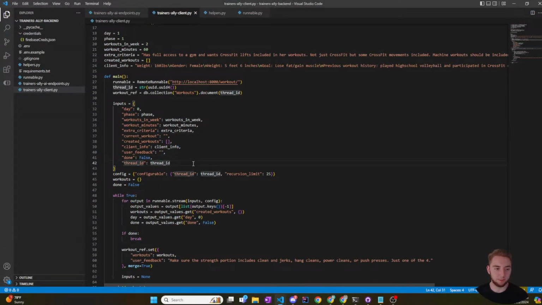So first of all, I need a thread ID. And this thread ID, I have to think about how I actually want to set that up. I think what I'm going to do long term with this is the thread ID is going to be a combination of the user ID in the database and then the ID of the client that they're generating the workout for, because that's always guaranteed to be unique. And so that way, a single user can actually have multiple threads going at the same time if they're generating workouts for multiple clients at once.